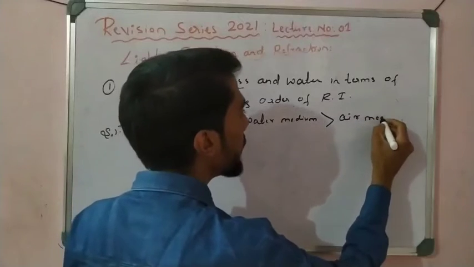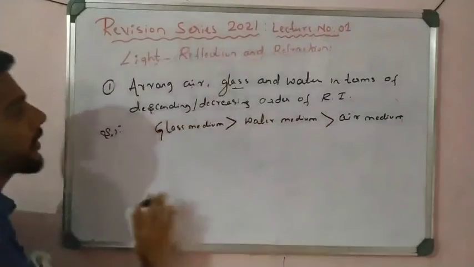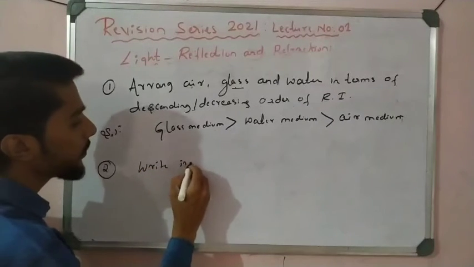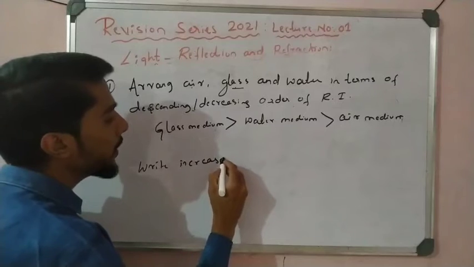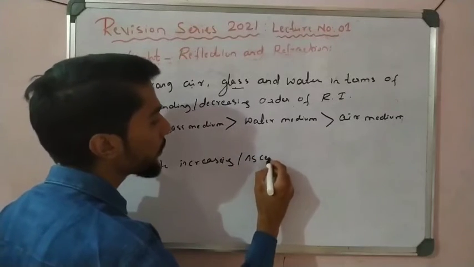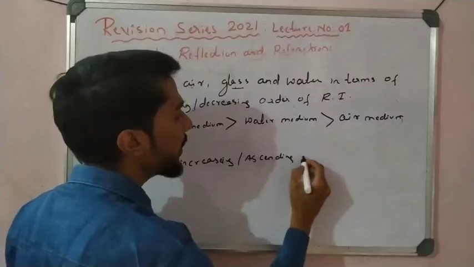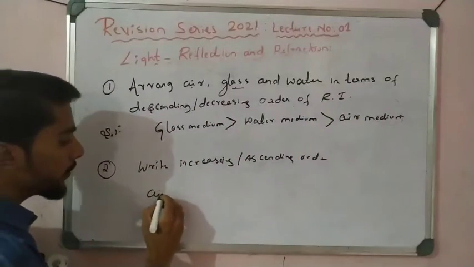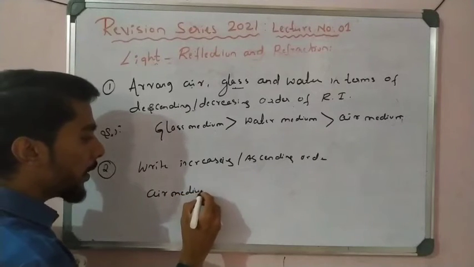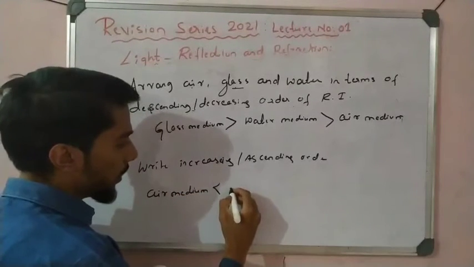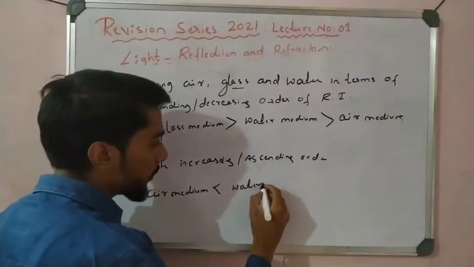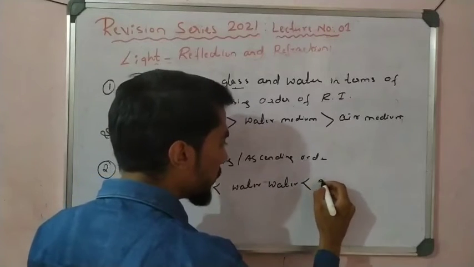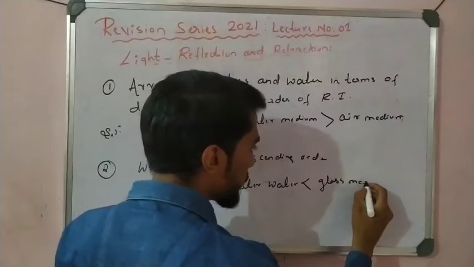So that is very important. If they ask to write in increasing order or ascending order, what happens? Reverse, small to big. First is air medium, which is smaller than water medium and smaller than glass medium.